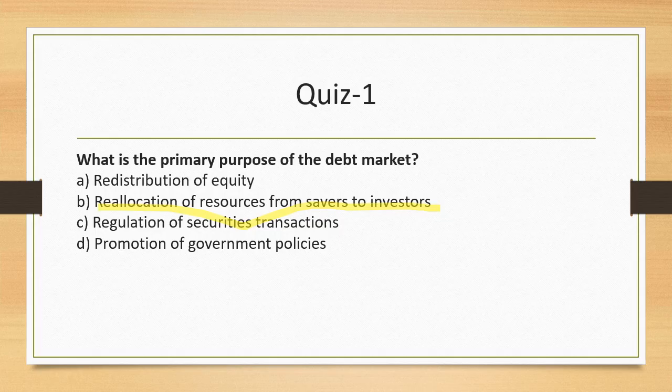So when a bond is issued, the issuance is done by either government or by companies or by banks or by insurance companies, and the money from those who have excess moves on to all these players whose name I just mentioned. So the primary purpose of debt market is to reallocate funds from savers to investors.